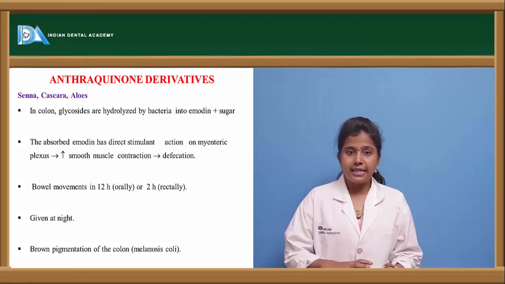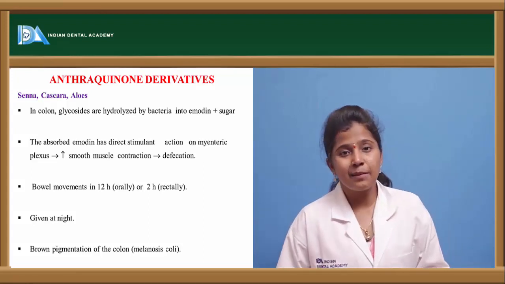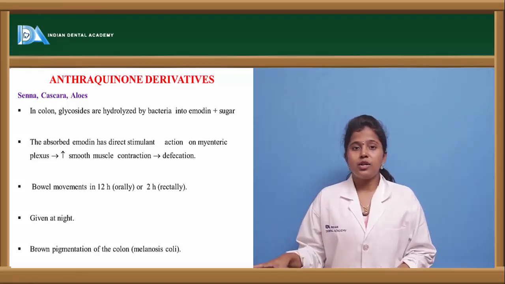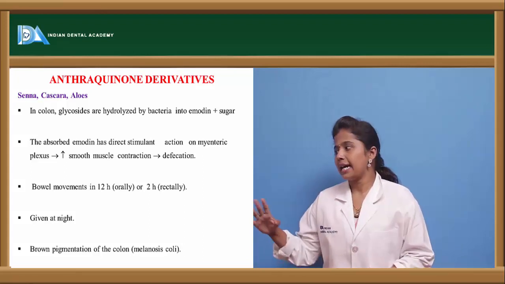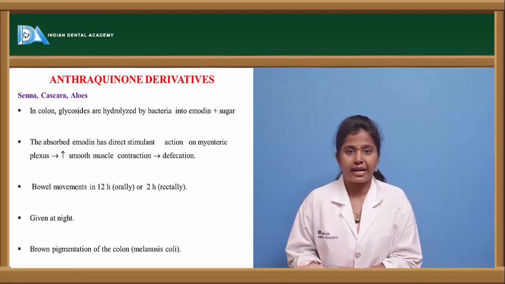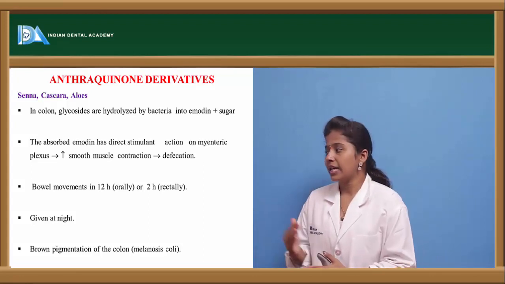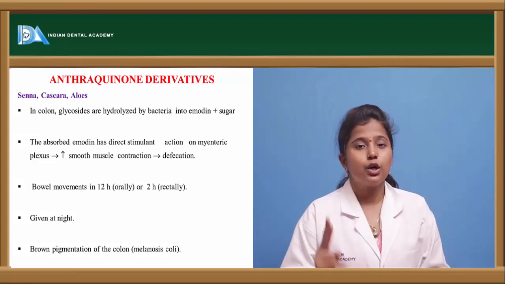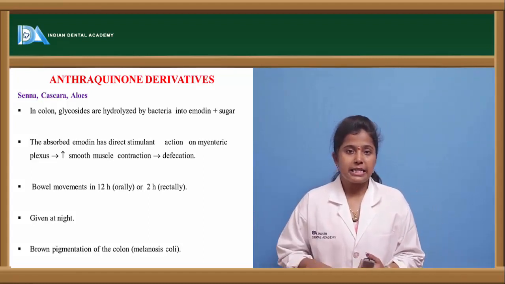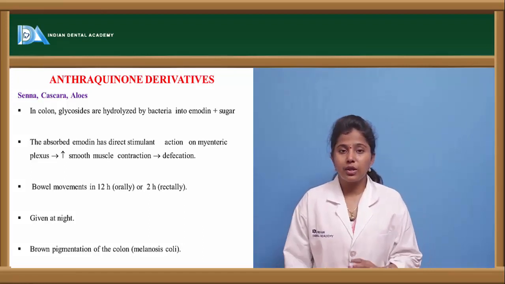And this bowel movement can take place based on the route of administration. For example, if these anthraquinone derivatives are taken orally, then the bowel movements occur in about 12 hours. I mean, indirectly, the onset of action for orally taken anthraquinone derivatives is 12 hours, but if they are taken rectally, they exert their action in 2 hours only. So they can be given by two routes of administration, that is rectal as well as oral. And these anthraquinone derivatives are mostly given during night times.